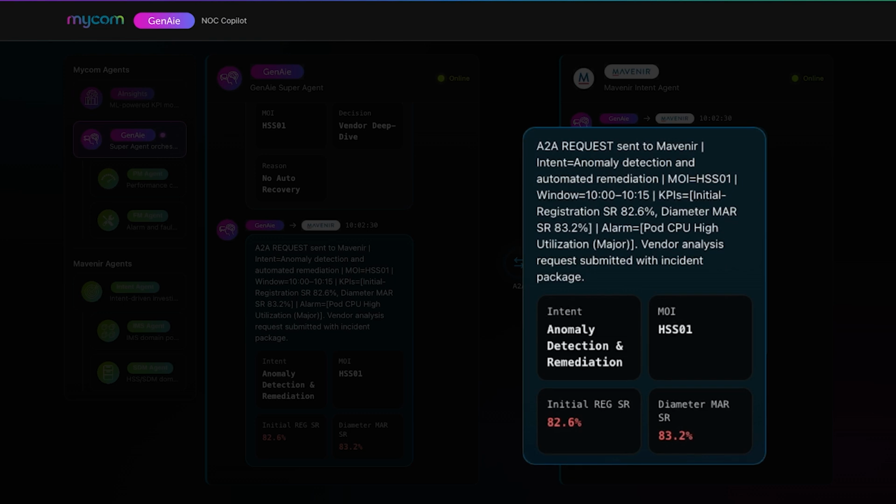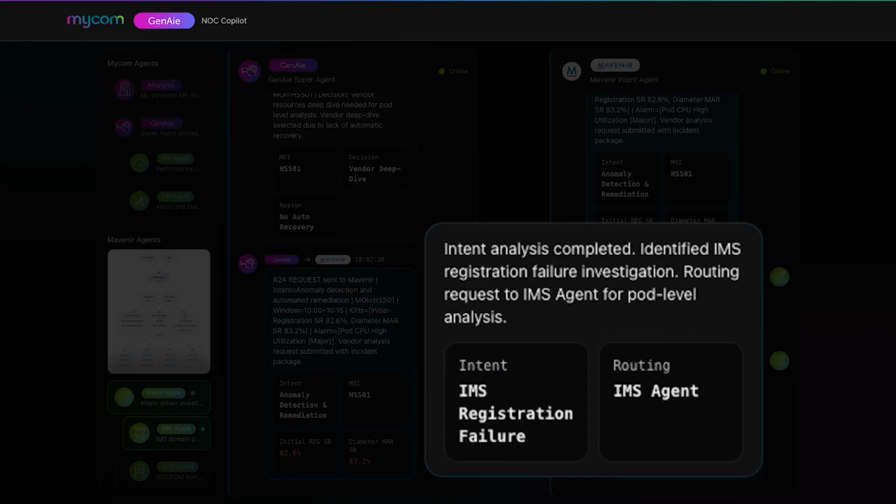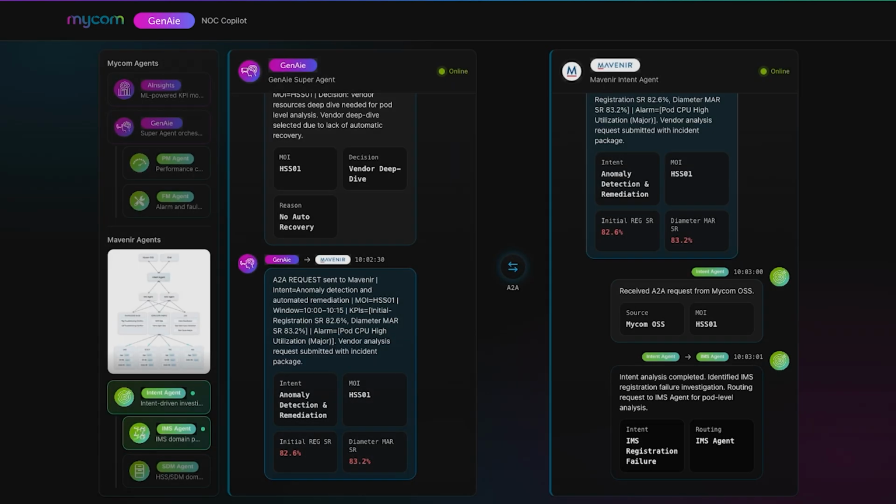The request includes HSS01 details, KPIs showing initial registration 82.6%, diameter MAR SR at 83.2%, and the pod CPU high utilization alarm. After the Mavenir intent agent receives the A2A request from GenAie, it identifies an investigation into an IMS registration failure and routes the request to the IMS agent for pod-level analysis.